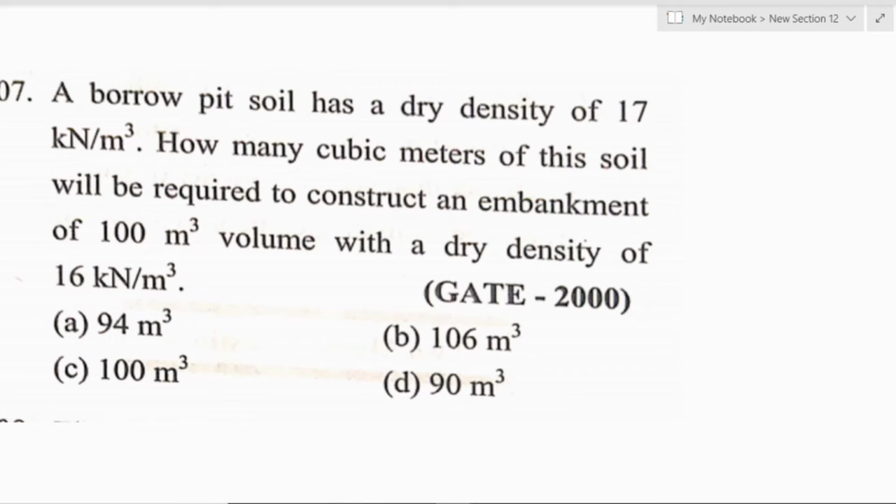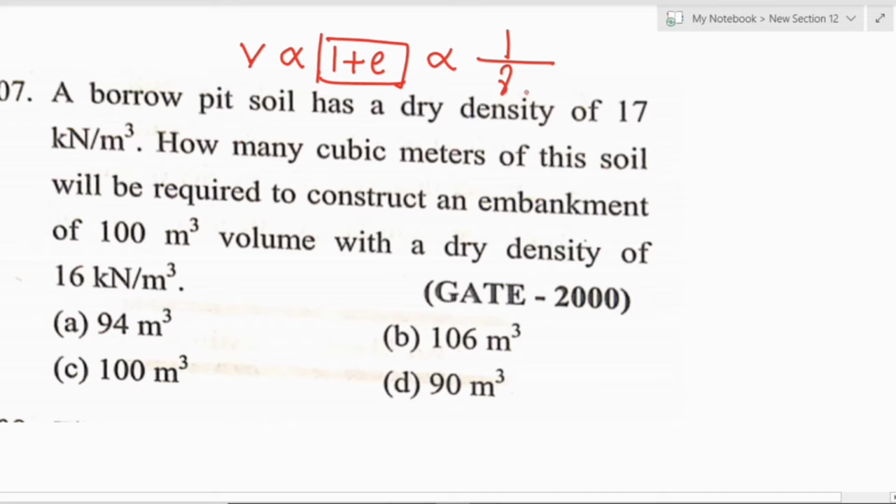Before getting into the problem, just remember one equation: volume V is directly proportional to 1 plus e, which is inversely proportional to gamma d. Remember this formula, and with it you can solve any problem related to borrow pit and embankment. So let's get into the question.